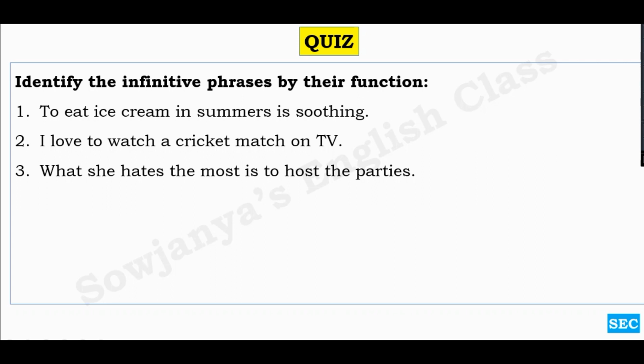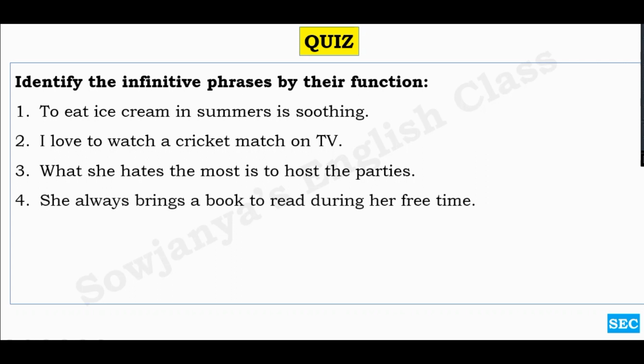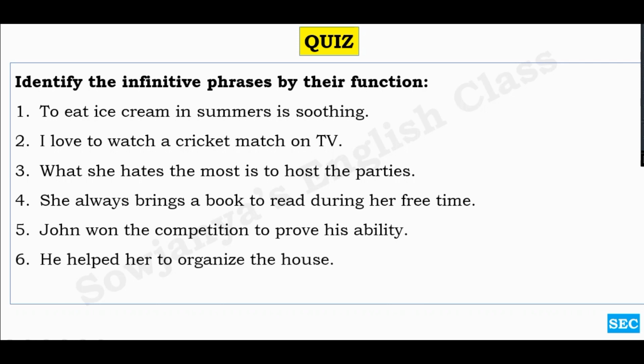What she hates the most is to host the parties. She always brings a book to read during her free time. John won the competition to prove his ability. He helped her to organize the house. Nobody wants to hear long speeches. So this is our simple quiz. You are supposed to identify the infinitive phrases by their function, as a noun, as an adjective, as an adverb, like that. Okay. So all the best, dears.